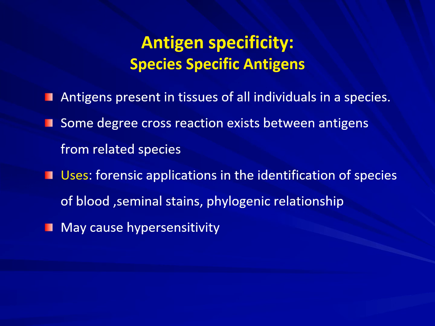Antigen specificity. Firstly, species-specific antigens. These are antigens present in tissues of all individuals of a particular species. There can be some degree of cross-reaction between antigens from related species. Uses: forensic application in the identification of species by blood, identification of seminal stains, or even phylogenetic relationships. There can be hypersensitivity.